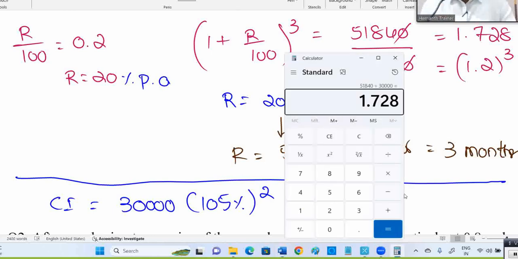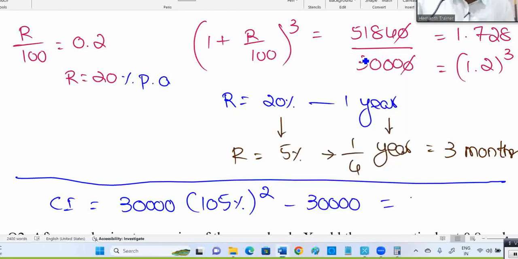Now if you use the calculator, 105% means 1.05 actually. So 1.05 into 1.05 into 30,000 minus 30,000. How much is the interest? 3,075.